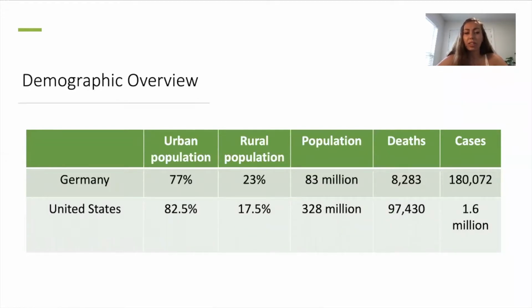I also want to mention a couple of other statistics that are important to keep in mind as we're comparing the responses of the two countries. First, the physician density in Germany is much higher. Germany has 4.21 physicians per 1,000 people, whereas the United States has 2.59 physicians per 1,000 people.